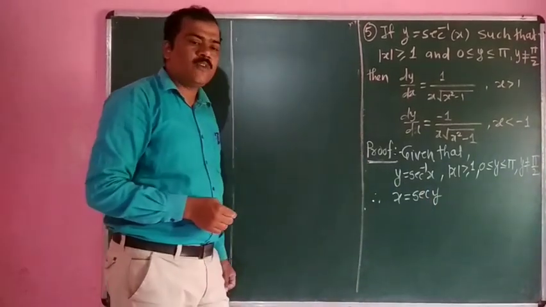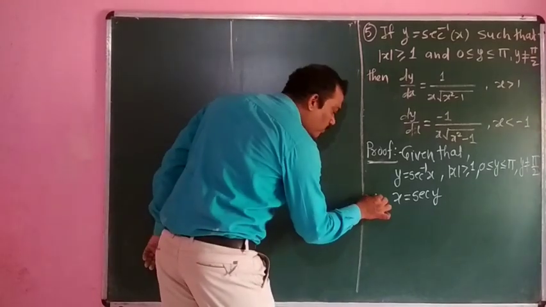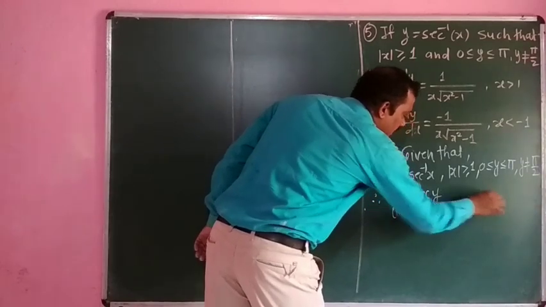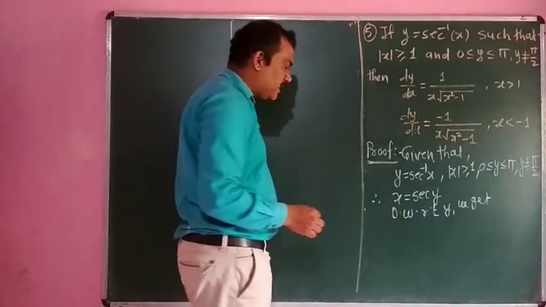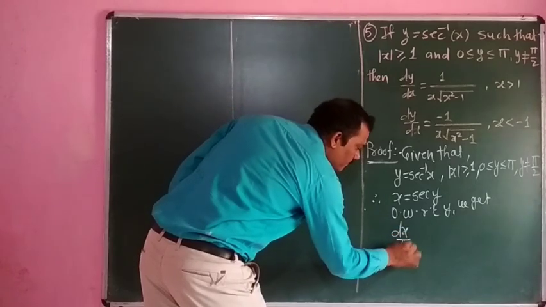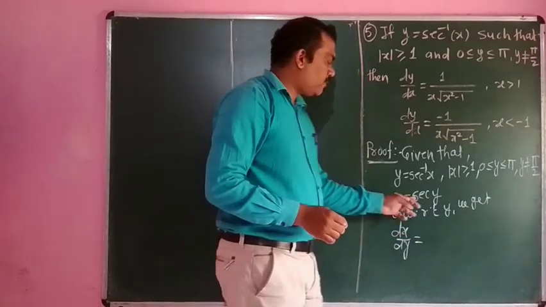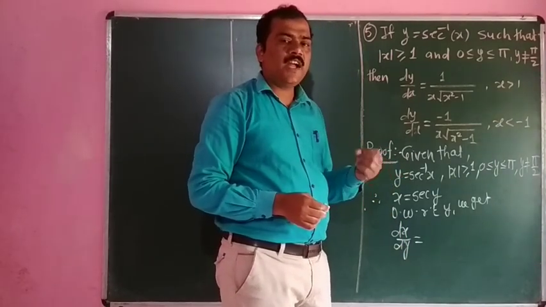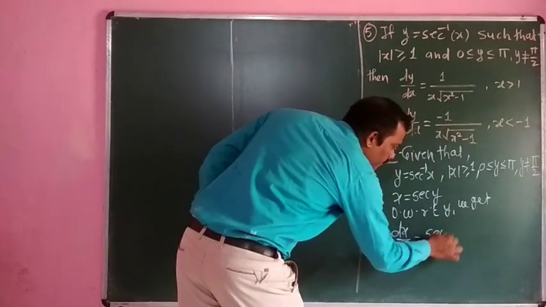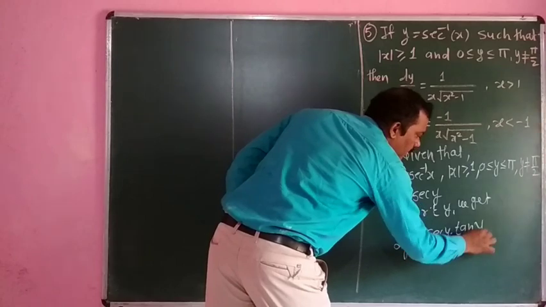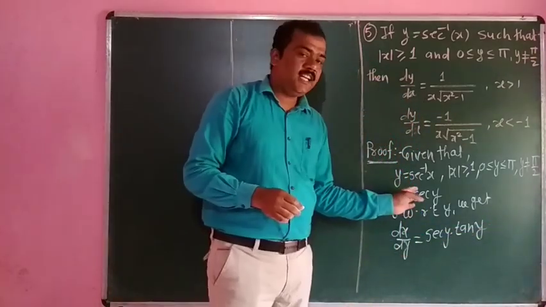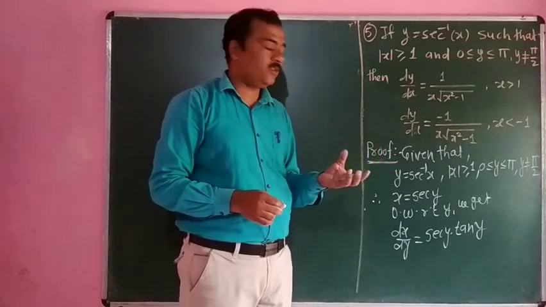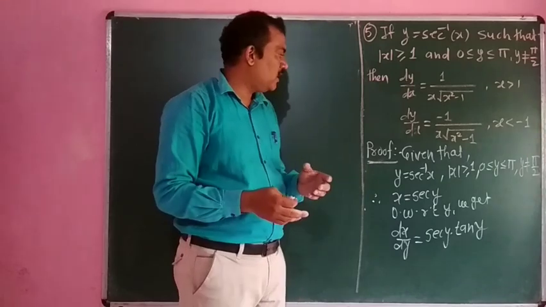X is in terms of y, so we have to differentiate with respect to y. Differentiation of x with respect to y gives dx by dy is equal to, what is the derivative of sec y? We have to know the standard formula related to sec, that is sec y into tan y. The derivative of sec x is sec x into tan x. Here we have to express it in terms of y.